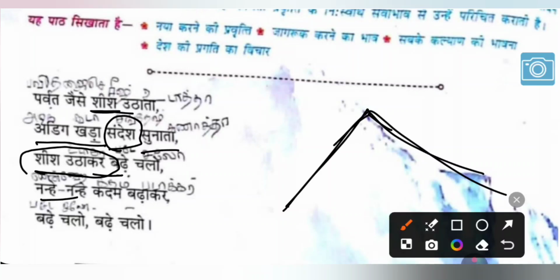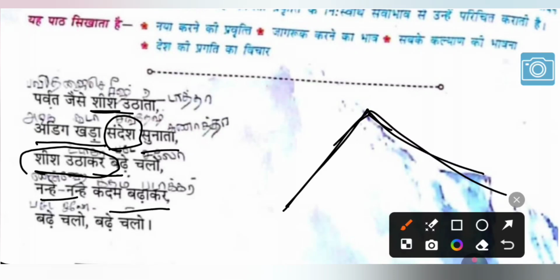Nanhe nanhe kadam padhakar. So small steps. If the steps are very small also, you just keep moving forward. Whatever obstacles come, there will be difficulties, but we should not stop. We should keep moving forward in small steps and not stagnate in one place. We should not stay back.